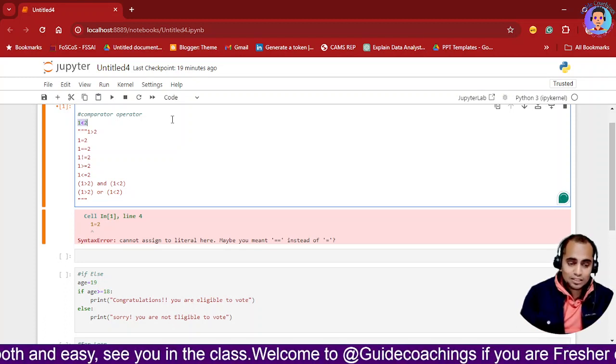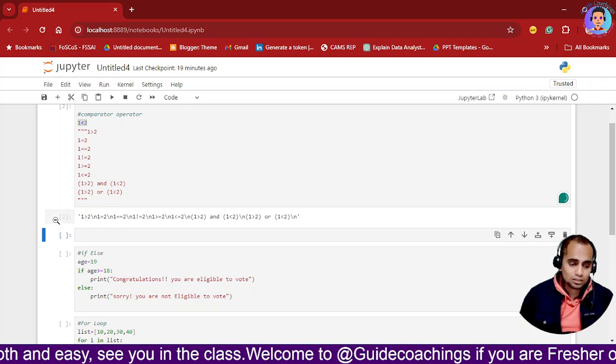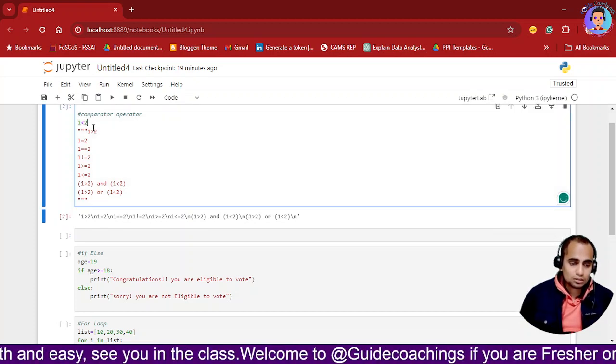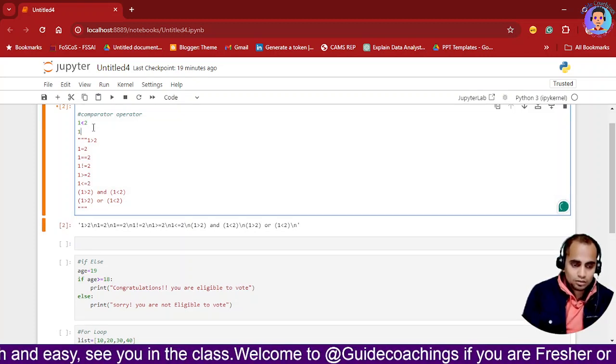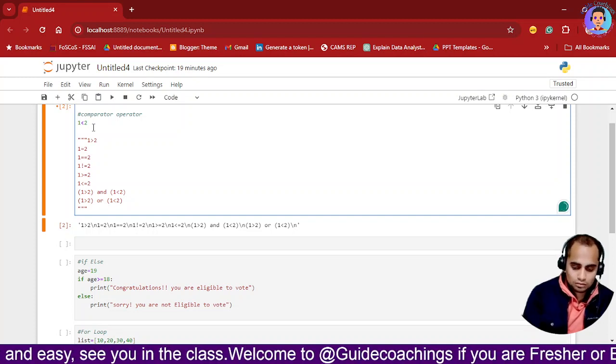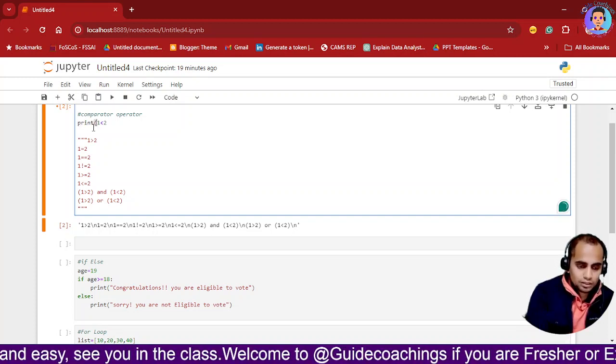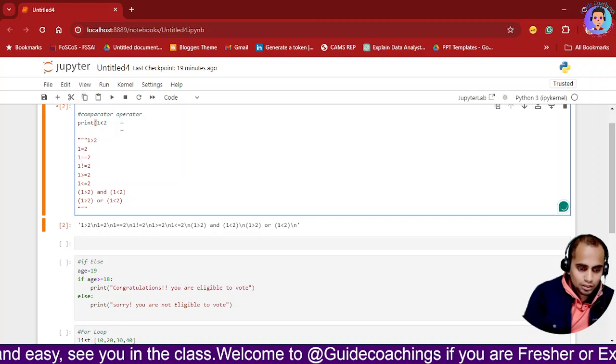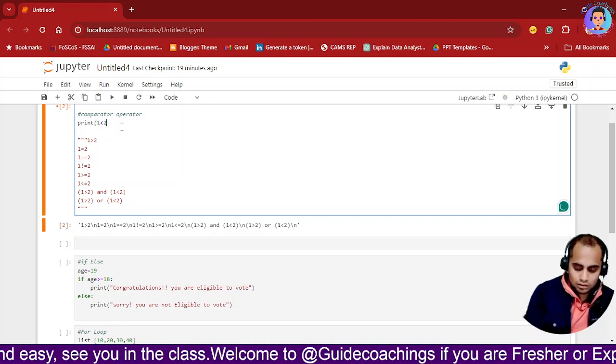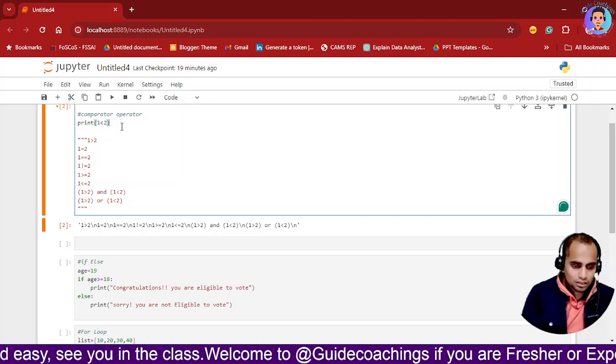So if I execute it, it is going to give me the result. I'll just print this. I will print this and cover it with my brackets, and then I'll get it.